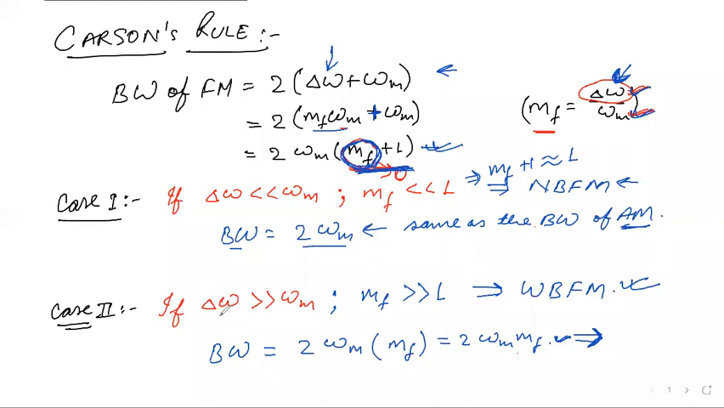Now the second case is when del omega is very much greater than omega m. In that case MF should be very much greater than 1. So here, if MF is much more than 1, then 1 plus MF is nearly equal to MF. So the bandwidth will become 2 omega m MF. Okay.